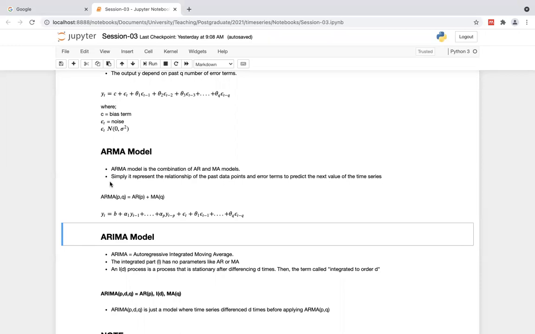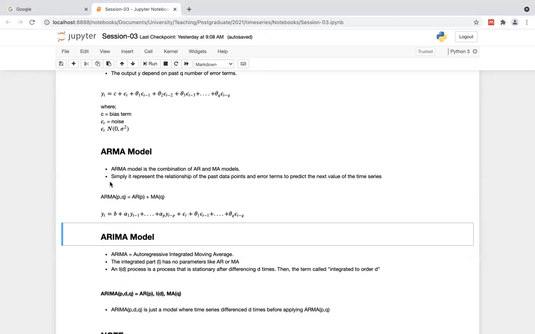We will discuss them, right? We will discuss what this I component is, how we go with the P component, how we go with the Q component, what AR and MA are, and everything. Just focus your attention on what is happening behind the scenes.